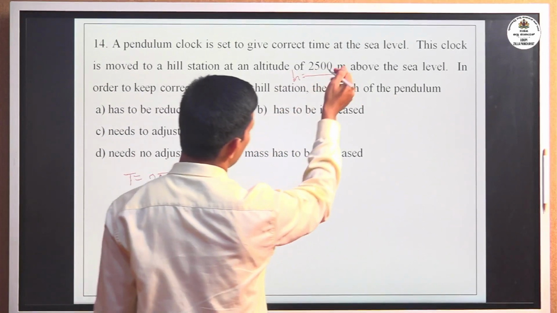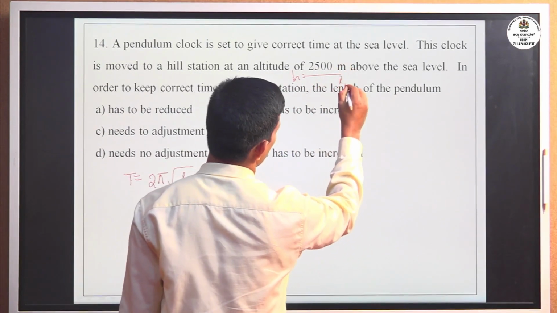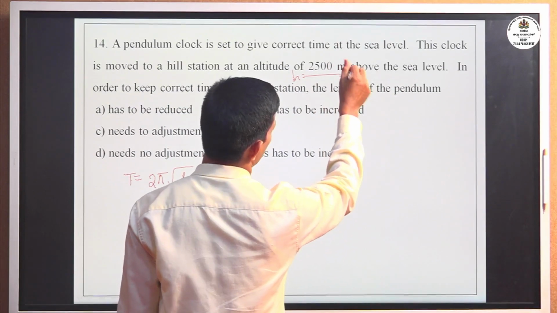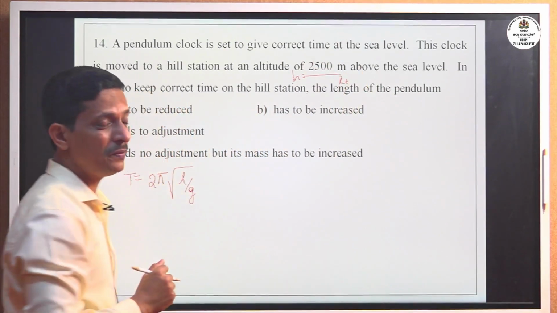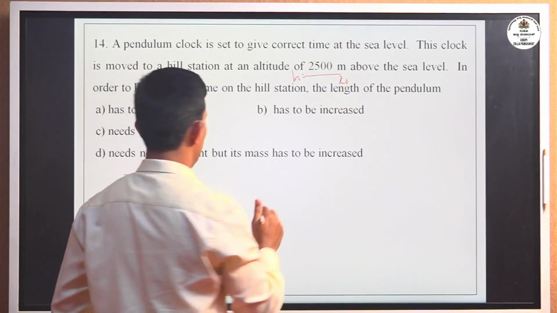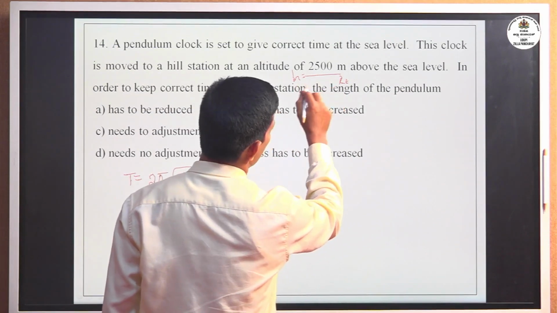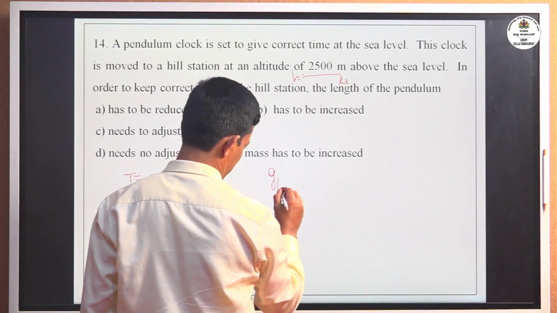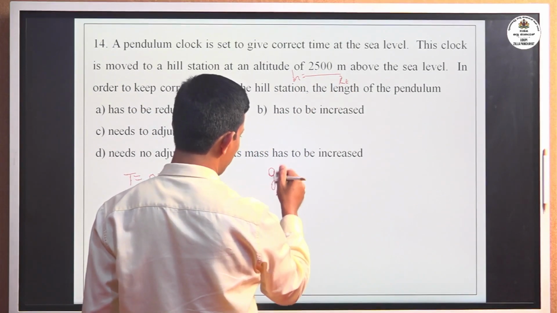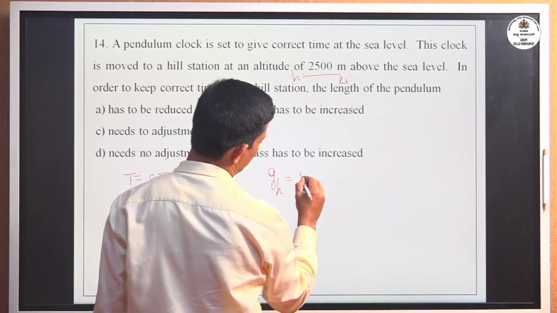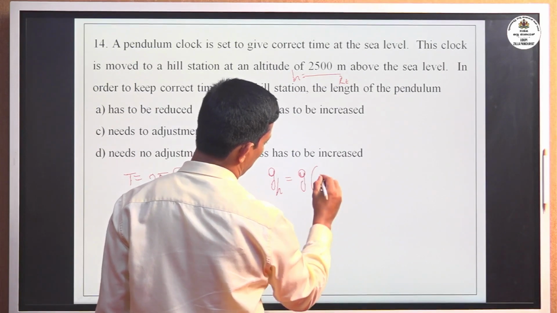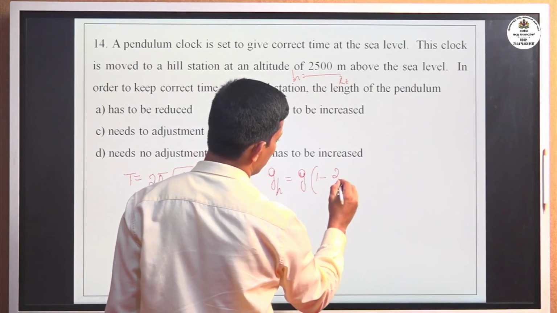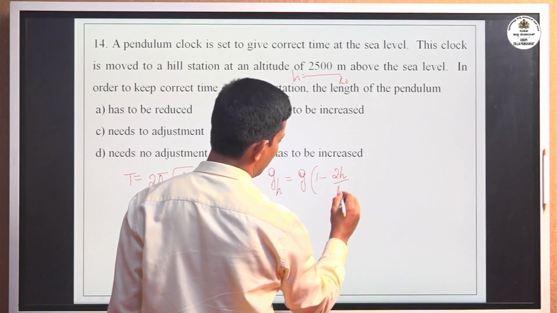Comparing height and the radius of the earth, which is nearly 6400 kilometers, the height is very small. If the height is very small compared to RE, then the acceleration due to gravity at a height h is GH equals G of (1 minus 2h divided by RE).